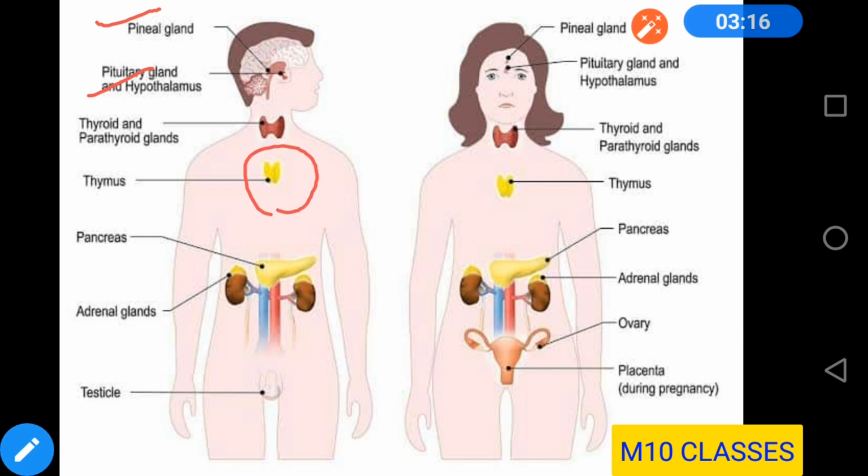Then comes pancreas, which is below the stomach. Then adrenal gland, which sits on the top of the kidney. Now the gonads, that means the testis in human male, and ovary in case of human female. So you can see here, this is the testis and this is the ovary. So we are going to read about those glands.